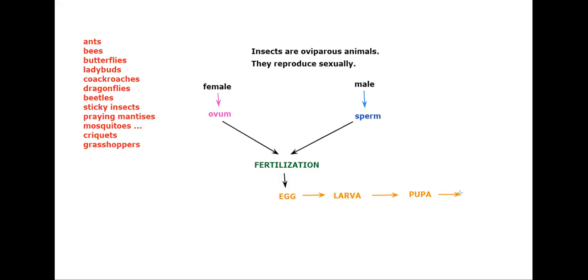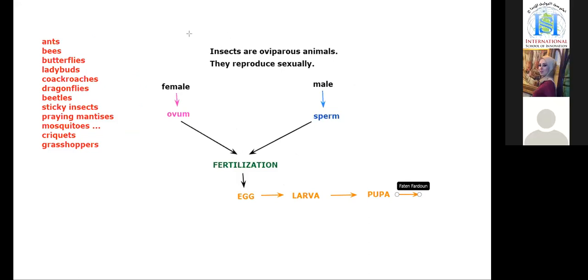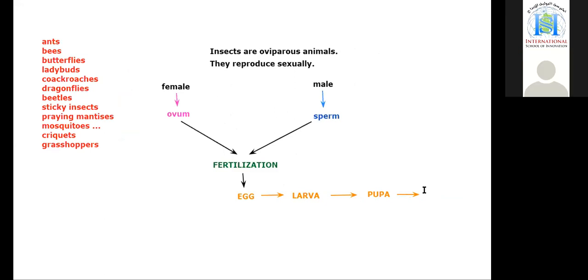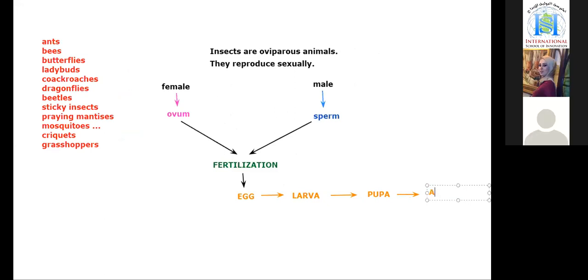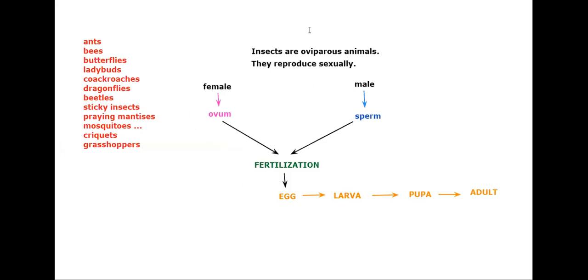Do all insects become ladybugs? No. It's the adult insect after the pupal stage. Or a butterfly. Okay, what do we say after the pupal stage? They turn into adult insects. So the 4 stages of life of an insect are egg, larva, pupa, adult.